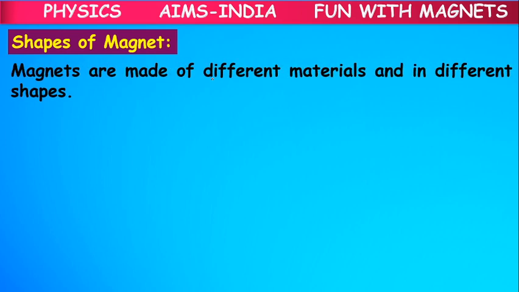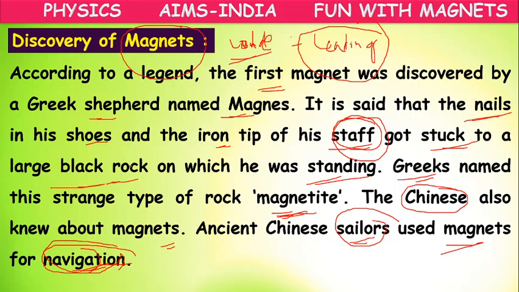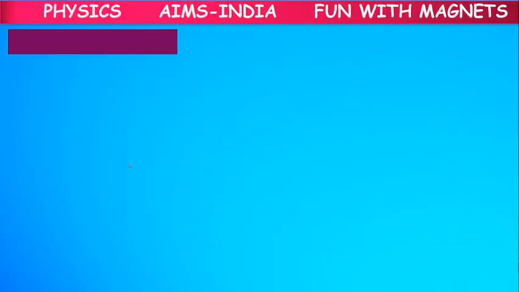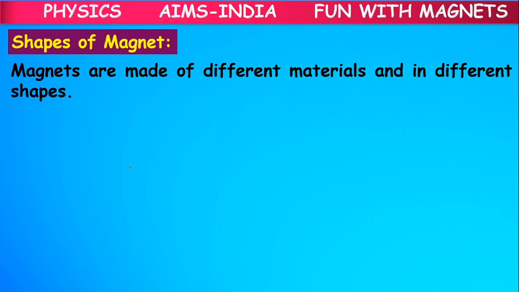Next, about shapes of magnets. After the discovery of the natural magnet, our scientists, based on the properties of natural magnets with the same chemical composition, tried to make artificial magnets in different shapes with different materials, taking the example of that magnetite or black stone or lodestone. So the magnets are made up of different materials in different shapes.